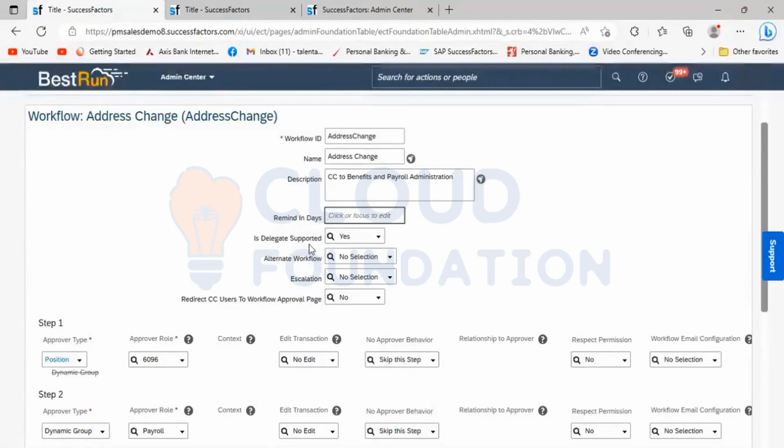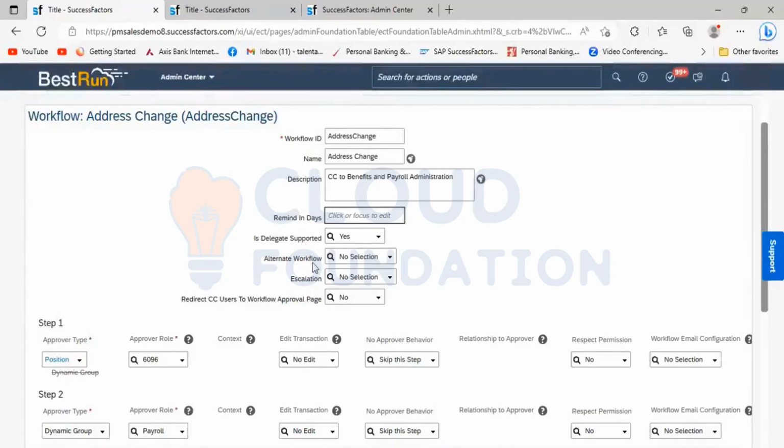Then, is delegate supported. Is delegate supported means you have a yes or no. It specifies whether the approver, whoever the approver is, can delegate that workflow to someone else. We have seen with the help of proxy management in the introduction how they can delegate or assign a new proxy user. That is the same thing which we are showing here.